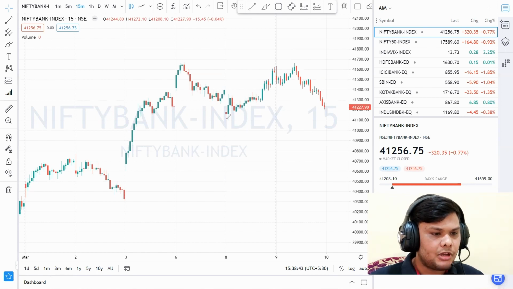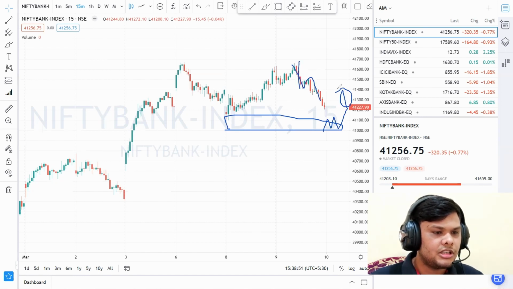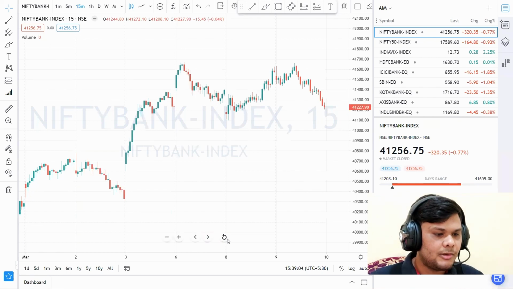And if it opens gap down around the 41,000 level or 14,100 level, and after that it shows any kind of positive movement, then you can take a trade for buying, because today it showed some kind of negative movement here. Previously it also took support from that level, and also previously it took support from that 41,100 level. So if it opens gap down and shows positive movement, then you can take a trade for buying. That's all about Bank Nifty.